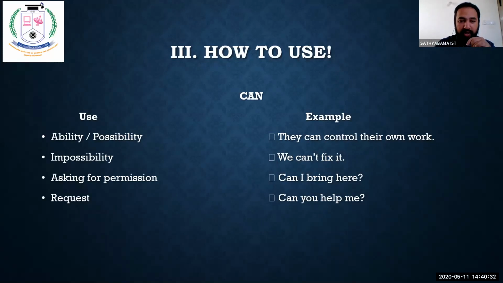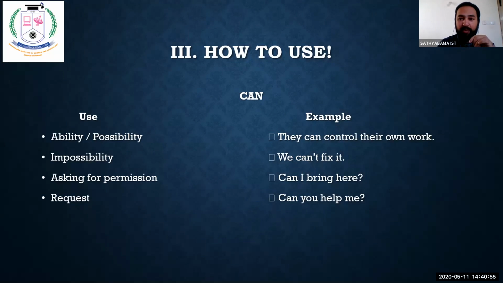Asking for permission and request. Possibility: they can control their own work. You don't disturb them. So it talks about the possibility. See there, the word can is used here to tell the possibility. They can control their own work.